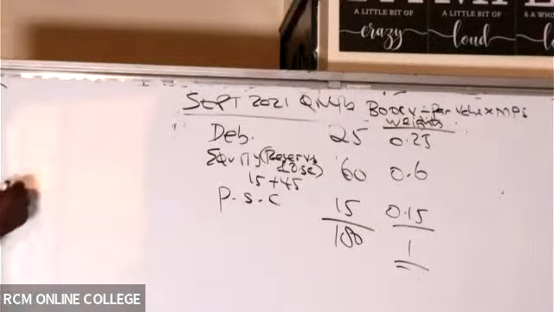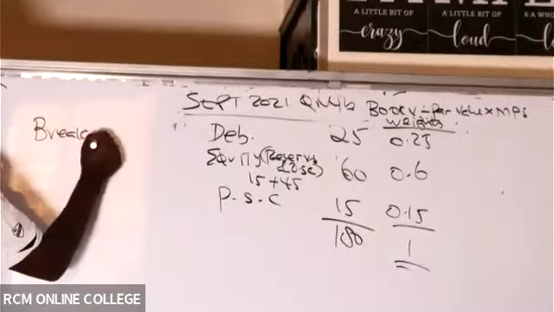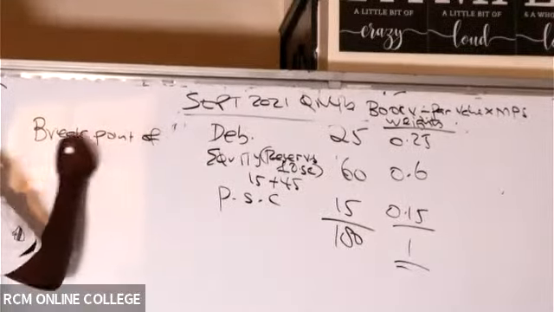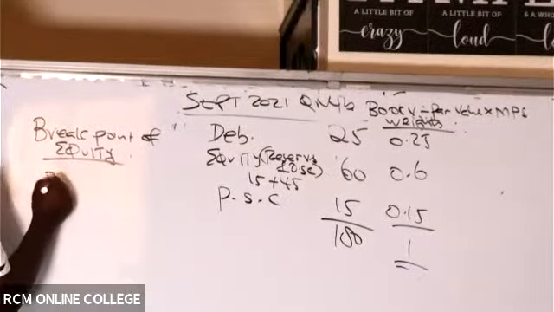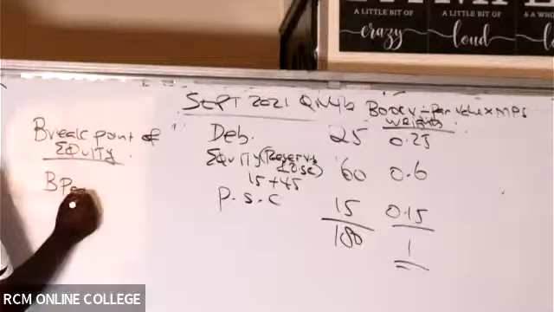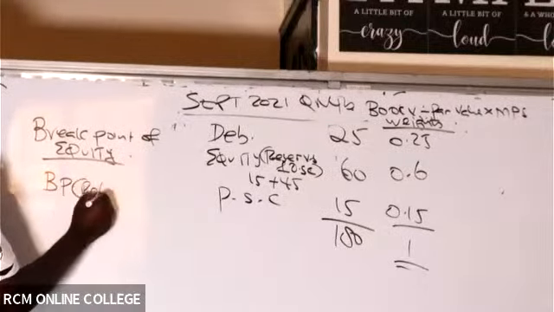And then, ladies and gentlemen, what we shall do to get this breakpoint, let's start with the breakpoint of equity. It's the easiest. So how do we get this breakpoint of equity? We shall start with the amount available in retained earnings.